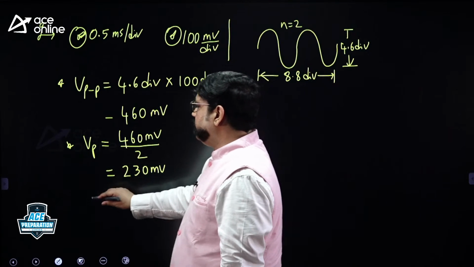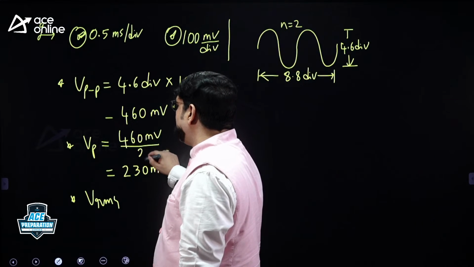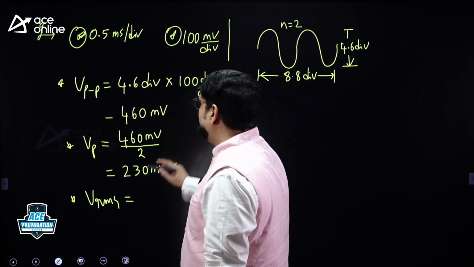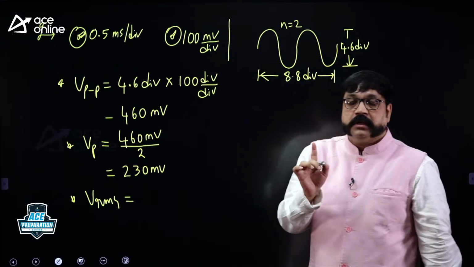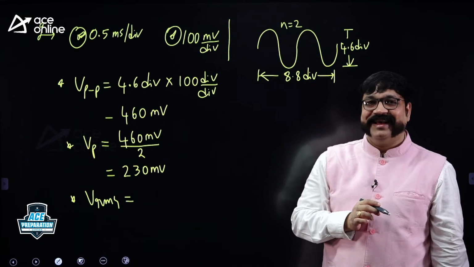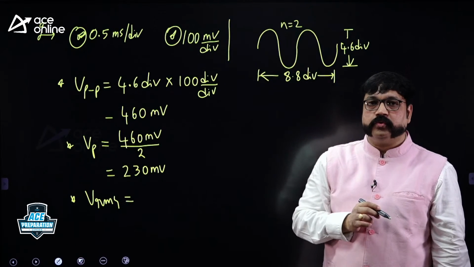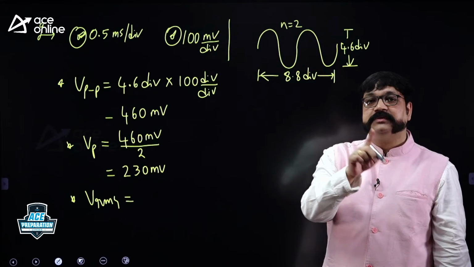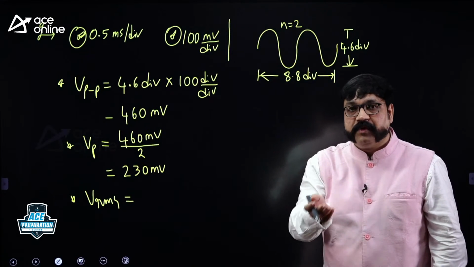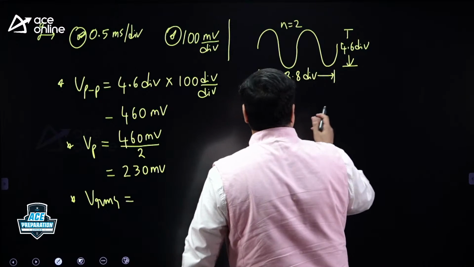The question is not about peak voltage. The question is about RMS voltage. So what is the RMS voltage? Here one point is that it depends upon the waveform being displayed. For a sine wave displayed, VRMS is Vp by root 2. For a square wave displayed, VRMS is Vp. For a triangular waveform, VRMS is equal to Vp by root 3. So what is the waveform being displayed here?